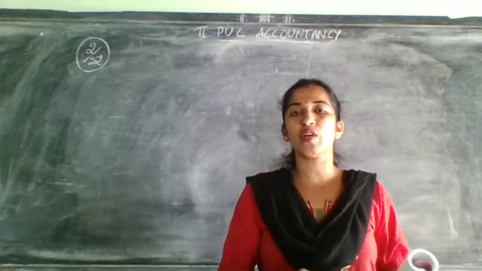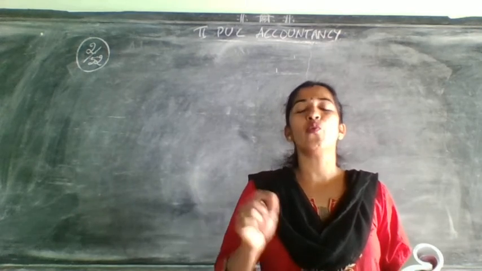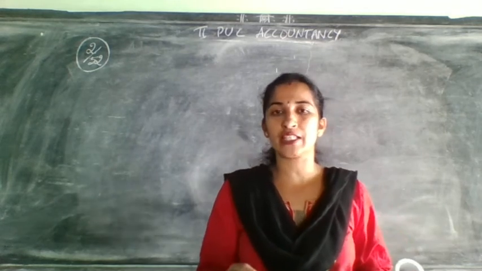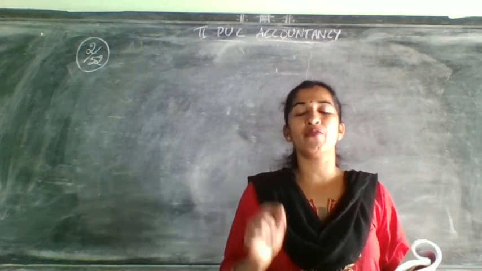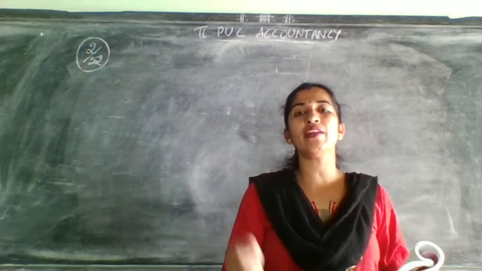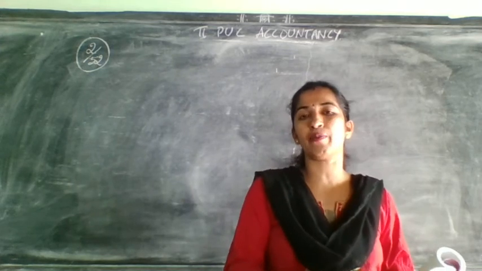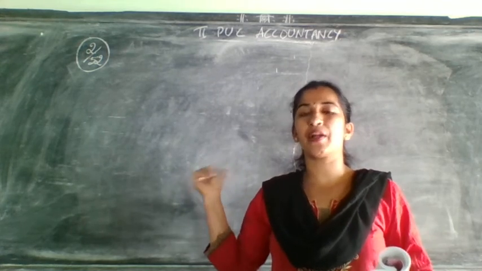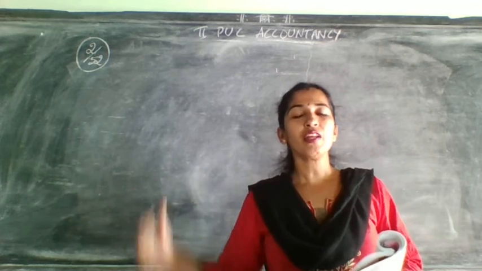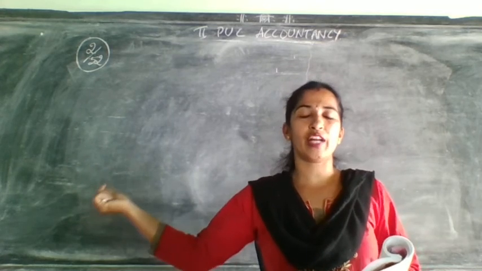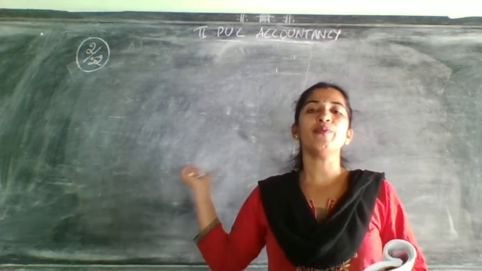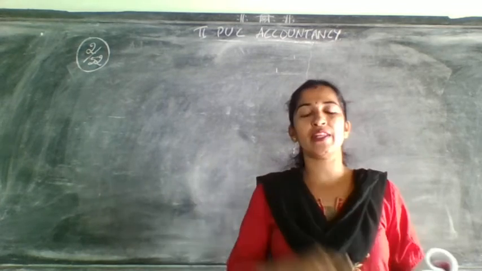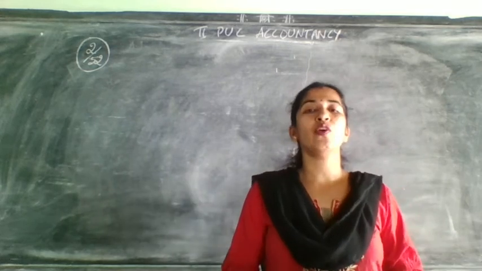Fourth case is which one? Goodwill is created without opening a goodwill account. You need to create the goodwill only to the extent of the retiring partner's share without opening a goodwill account. When it is given without opening a goodwill account, on one side the partners' capital accounts will come, and on the other side the retiring partner's capital account you need to write, and that should be given to the remaining partners. Already I explained it in the theory. When the problem comes, I will explain once again.